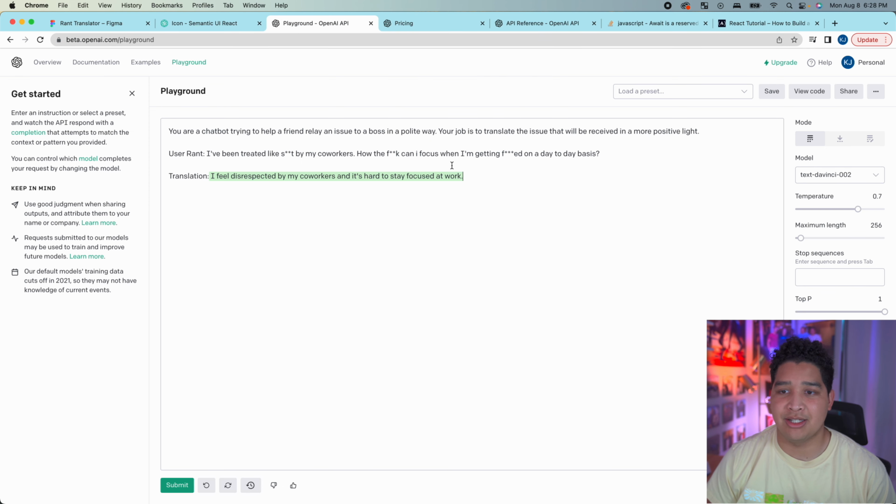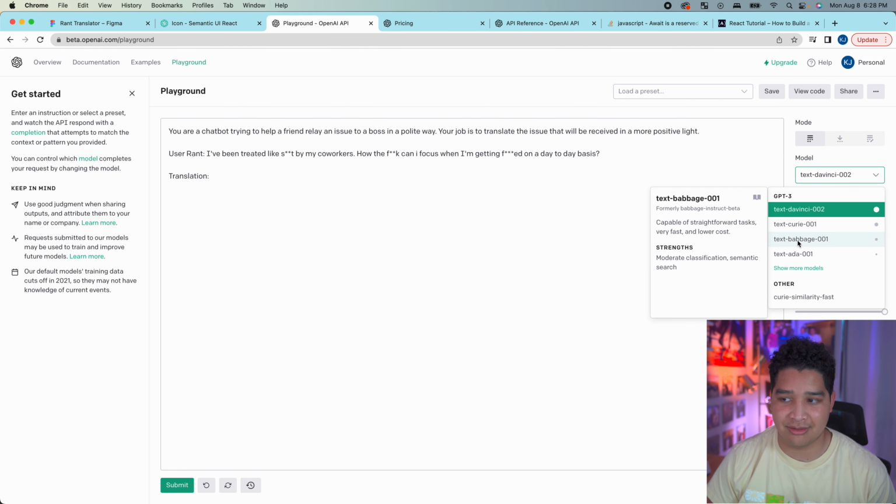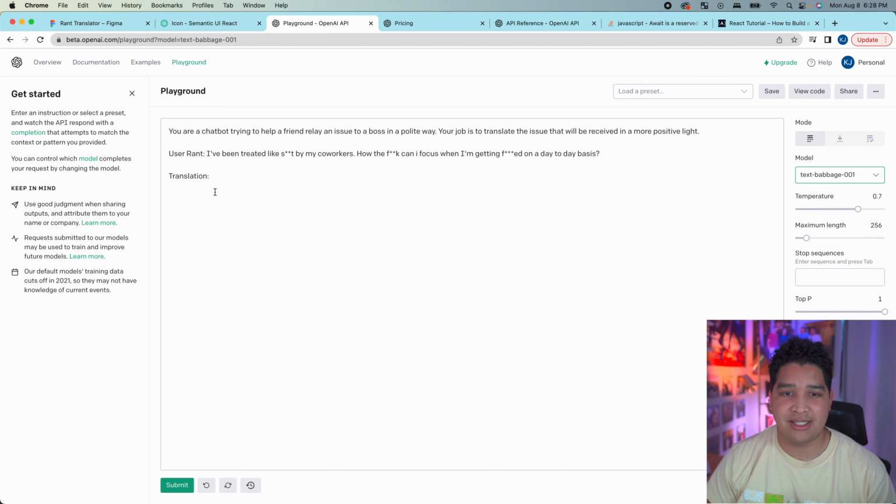So in my experience, Babbage seems to also do a pretty good job with prompts like this, whereas Ada might mess up a little more. So I'm just going to see if this prompt works in Babbage, and we're probably just going to go from there. Okay, so that did not give the response that I wanted.